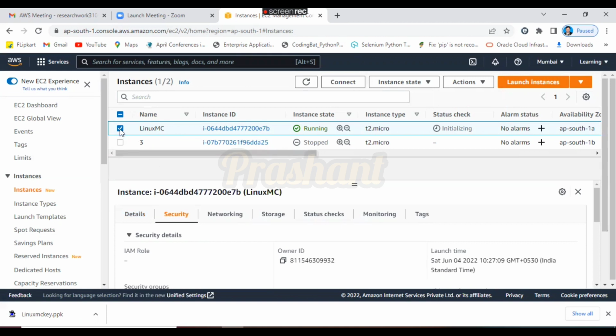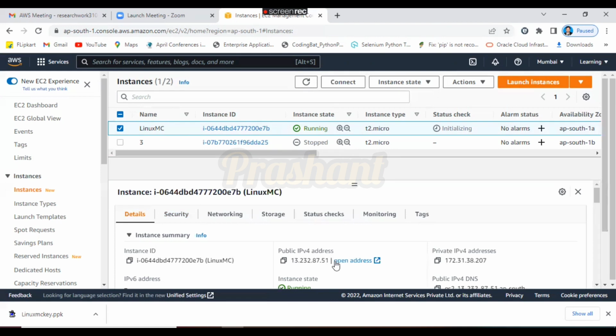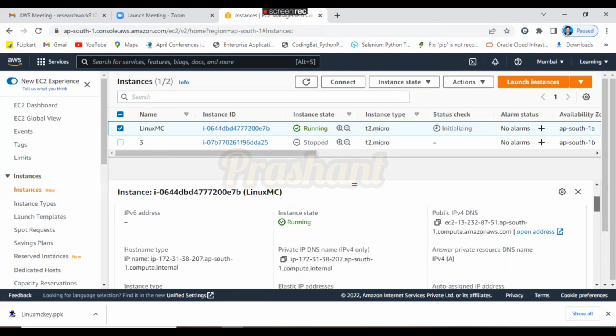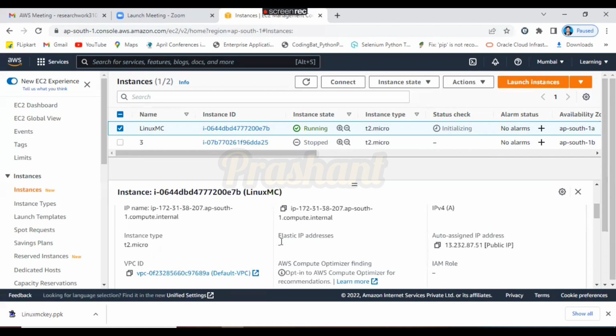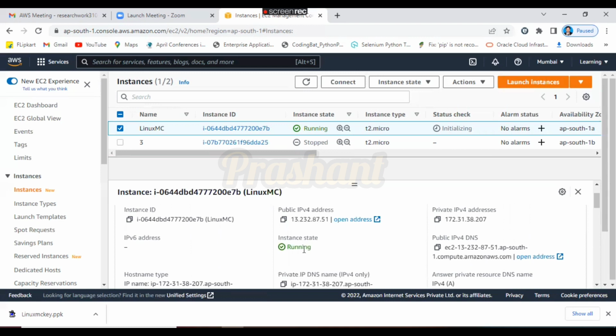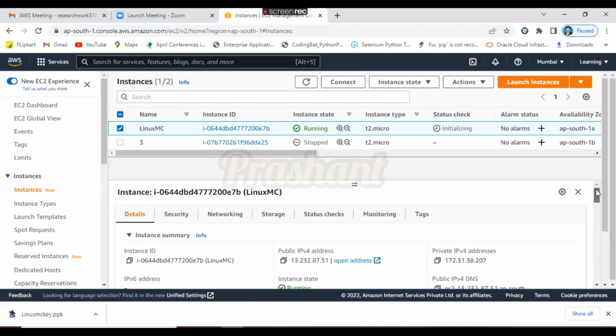So what you can do, you can click on the instance. There is an option called security. Before the security in detail, you get the public IP and the private IP. As I explained, there is also an elastic IP, but we have not yet learned how to assign an elastic IP. See here, our machine is running fine, and everything is perfect.